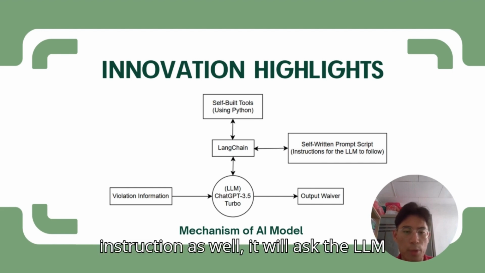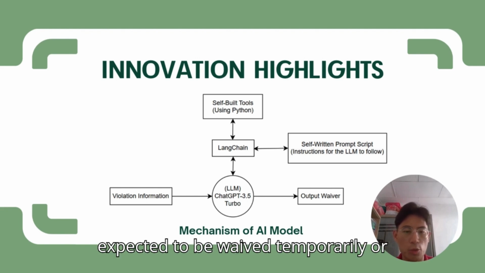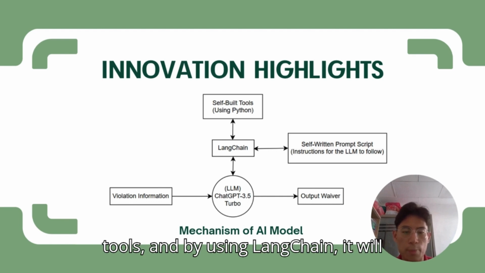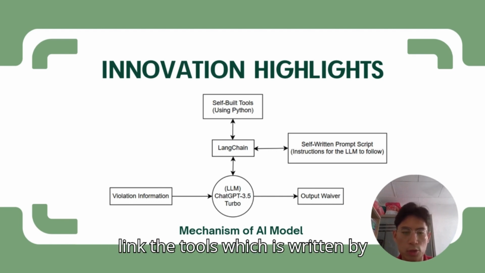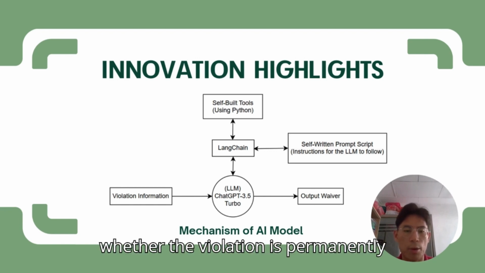The instructions will also ask the LLM to open certain reports or files to check whether the violation is expected to be waived temporarily or permanently. And if the instruction asks the LLM to call the tools, using LangChain it will link the tools, which are written by me as well in the Python programming language, to conduct the checking of whether the violation is permanently waived or temporarily waived.